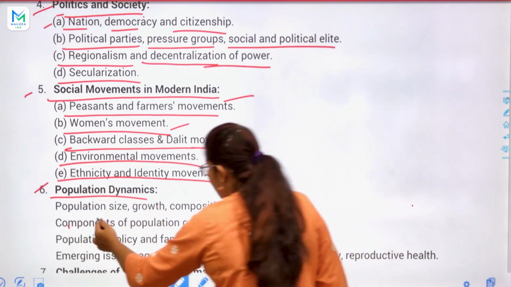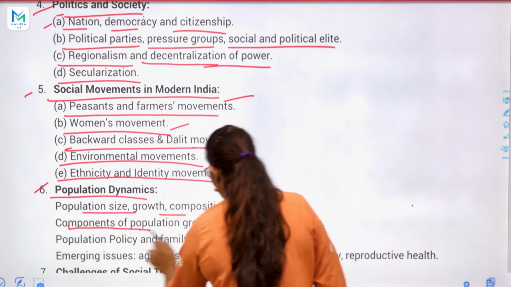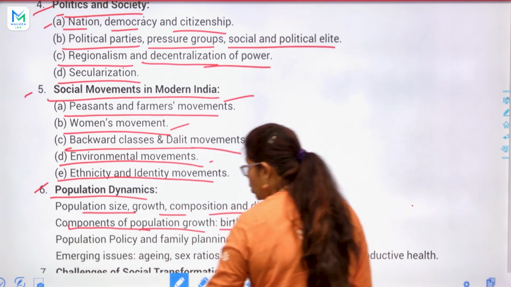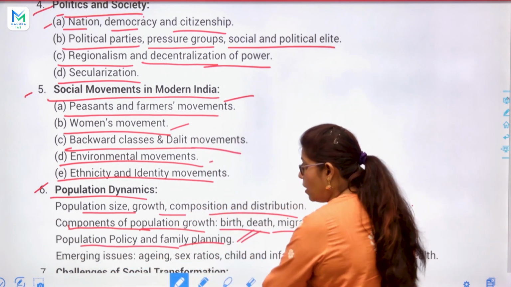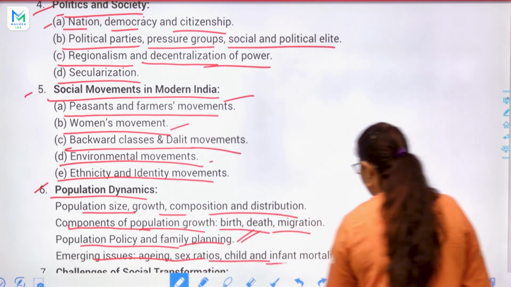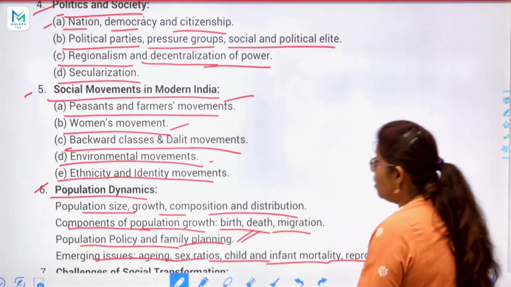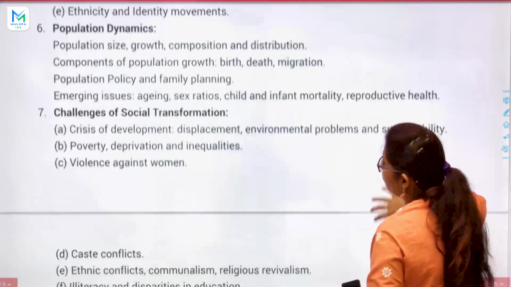So in this topic: population size, growth, composition and distribution, components of population growth, birth, death, migration, population policy and family planning, importantly, and emerging issues, aging, sex ratios, child and infant mortality, reproductive health. We will discuss this, okay?